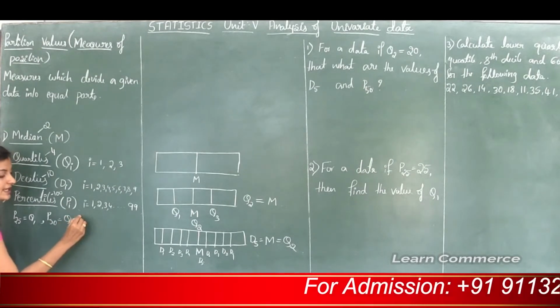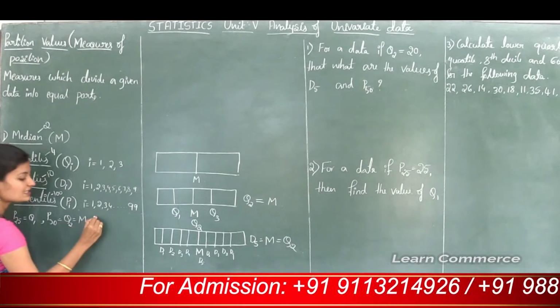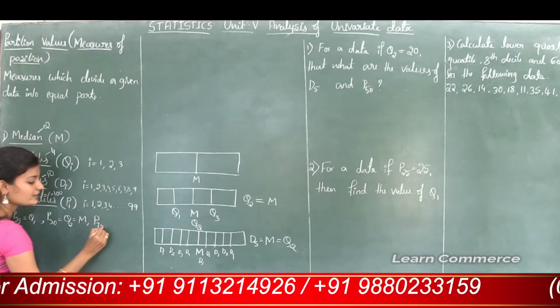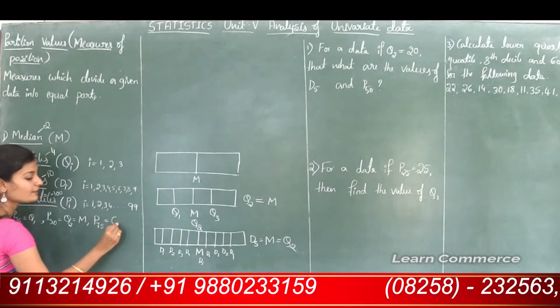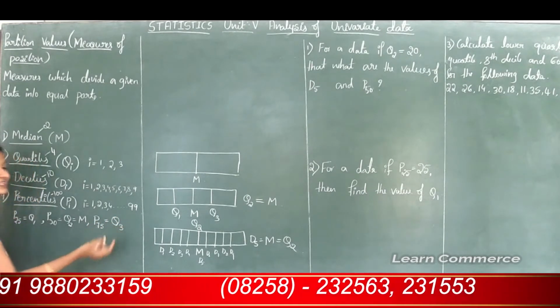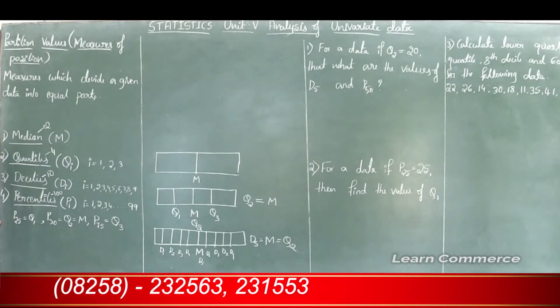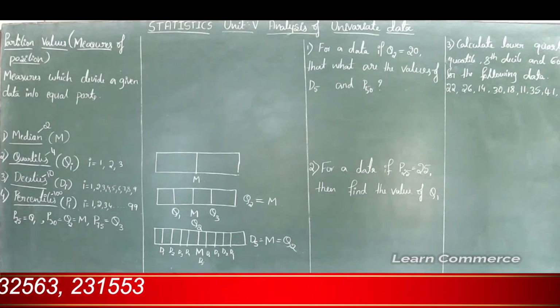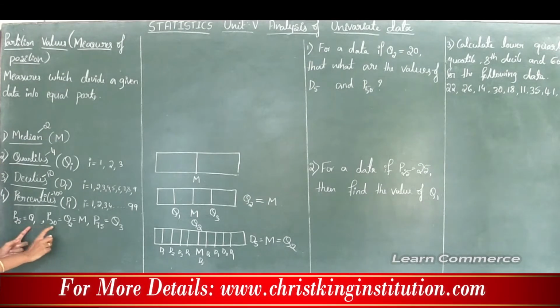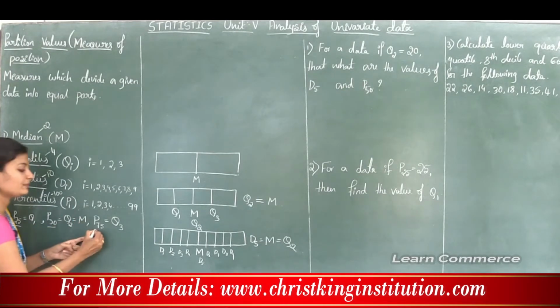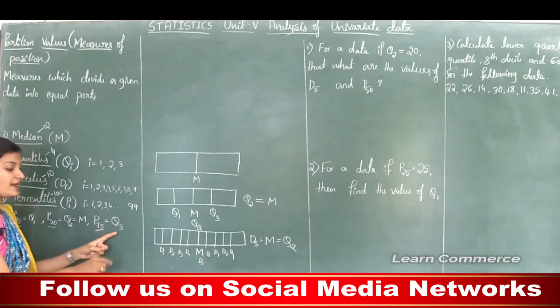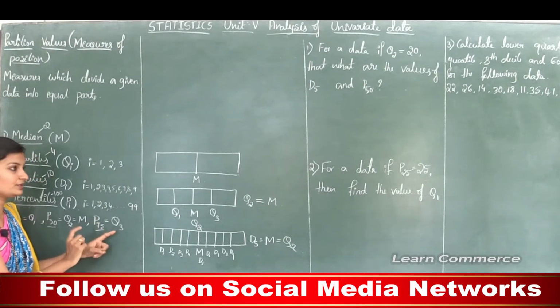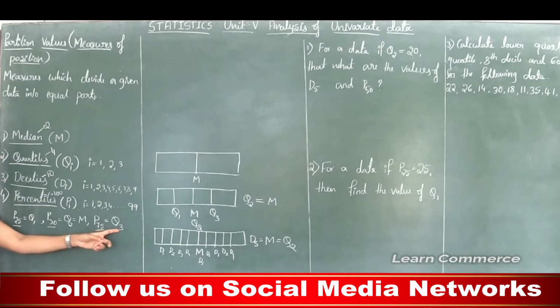So Q2 is same as median and the last one is P75. So P75 is same as Q3. Here Q3 is nothing but the upper quartile or third quartile. So P25 is same as Q1, P50 is same as Q2 and median, and P75 is same as third quartile or Q3 or upper quartile.